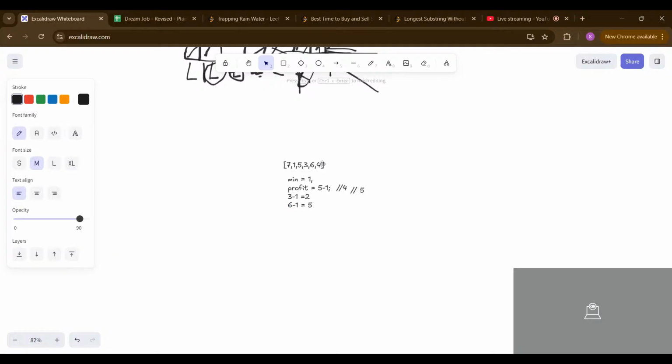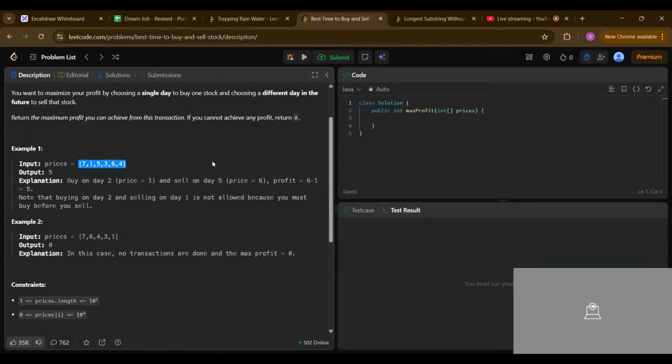Similarly we will reach the position of the 4th, and then we will check whether it is lesser than the minimum. No, we are not going to update the minimum value. Then is the profit more than the maximum profit? No. So we keep our maximum profit as it is. This is how we shift our window from minimum to maximum profit. Let's jump into the coding.